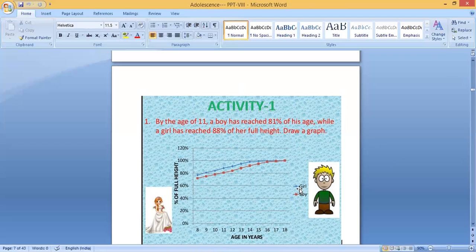Here you can see the girl, the blue color line, that is girl. The red color indicates boy. So what you can do, suppose 8 years means nearly 65, that is the height. Again you come to 13, you see it is 85 percentage. Same for boy also, suppose 13 years, you see now 85 percentage. Then 10 years means 78 percentage. Like that you can plot a graph.